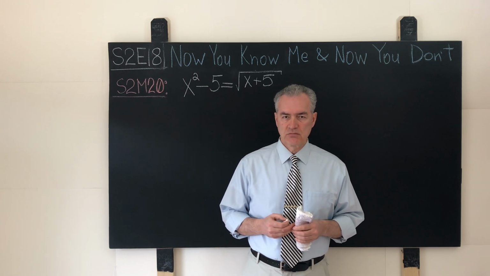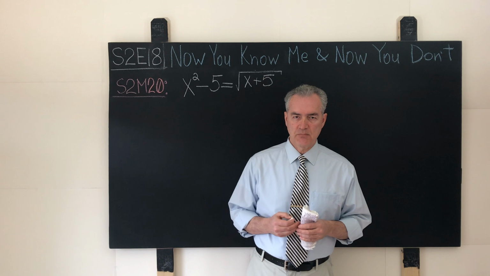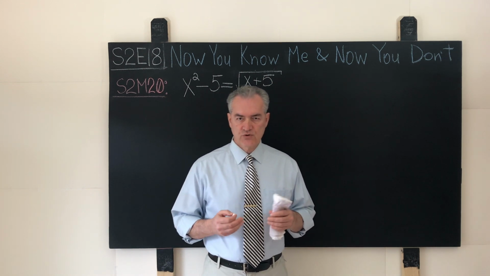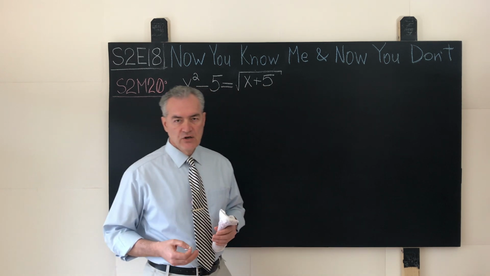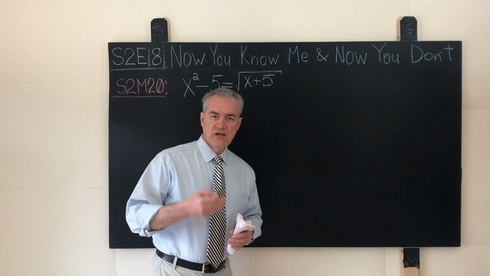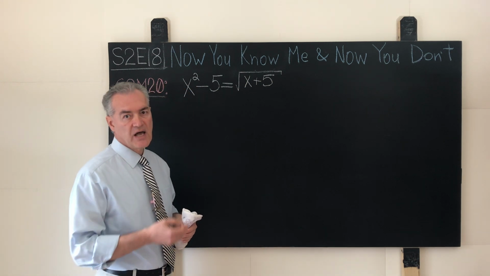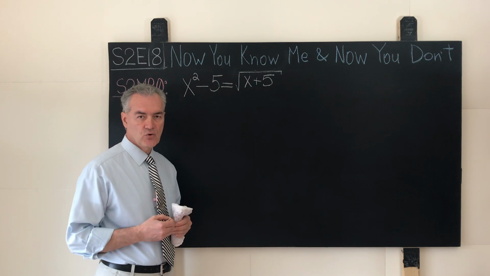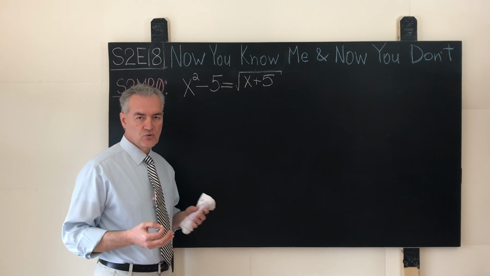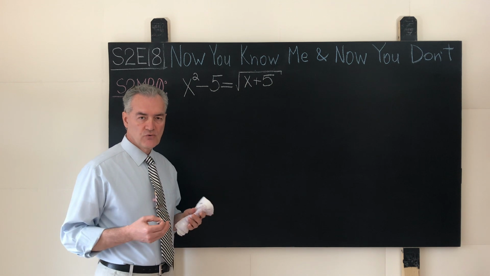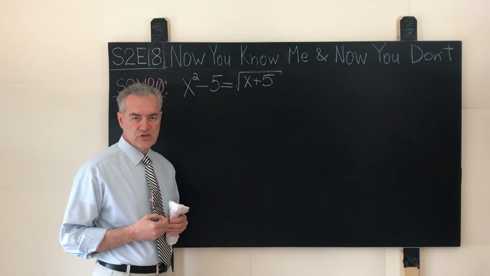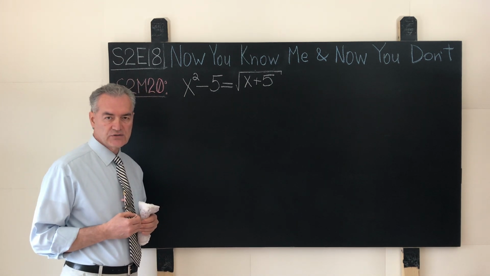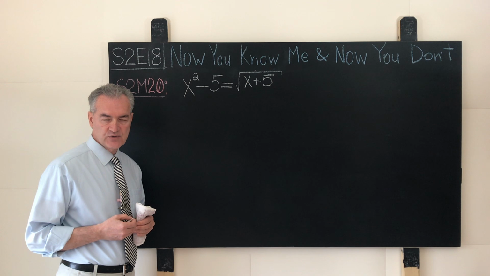Now, some of our viewers may look at the mathematical problem S2E18 and say, "Roman, what are you smoking and what kind of tea are you drinking? You already gave us an equation. That equation is an algebraic equation in a single, most famous unknown of all times, x. So it seems that there is no room for the application of the equation problem-solving approach." And this is exactly the crux of the matter,